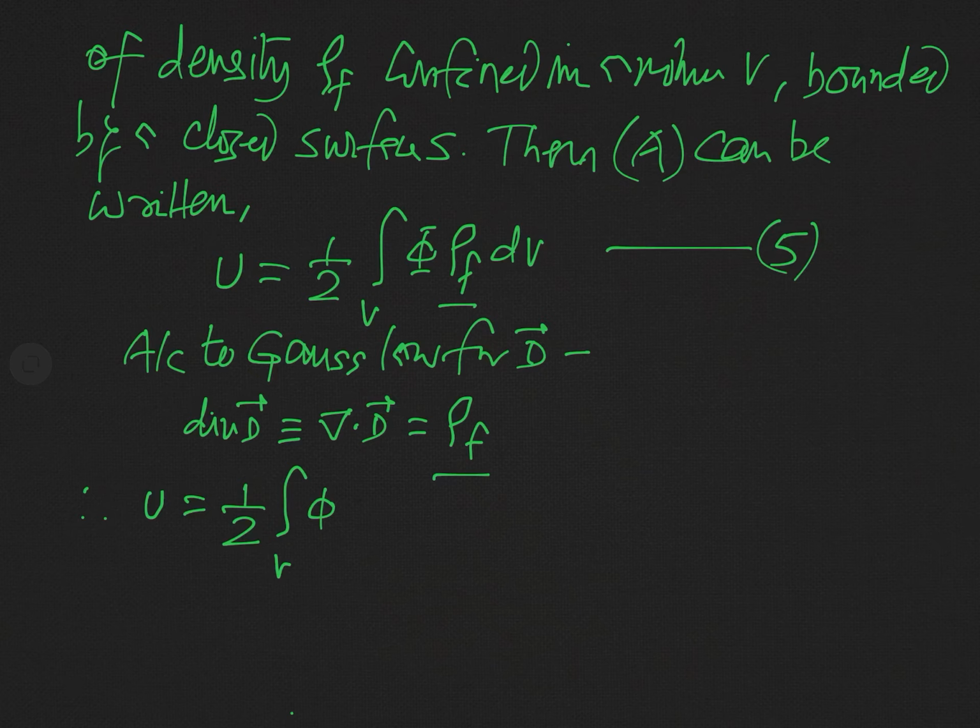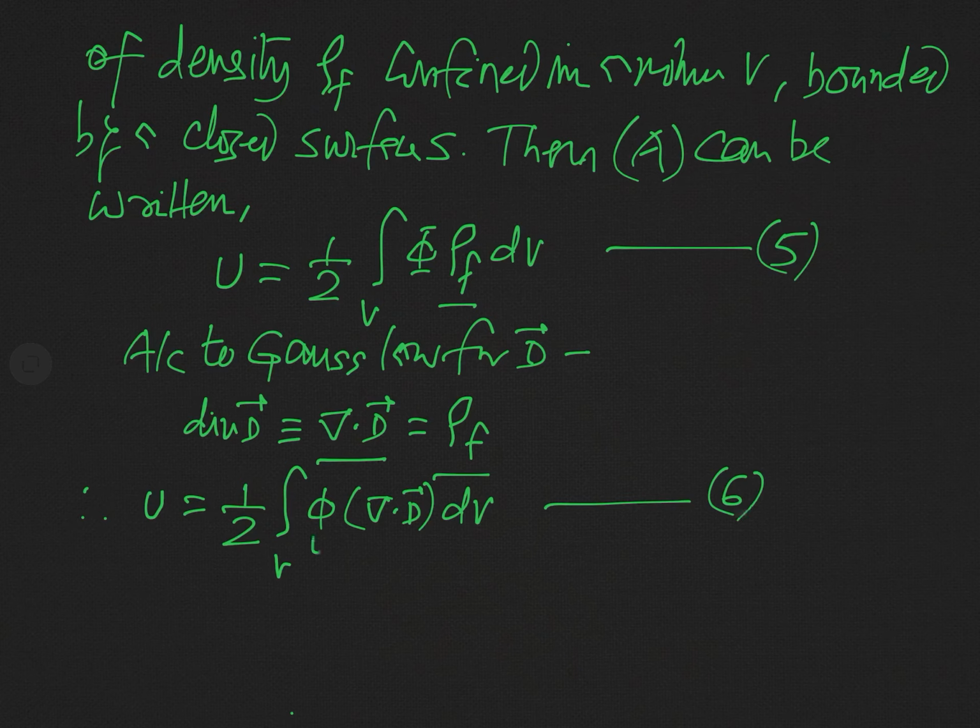And rho f is equal to divergence of D, so we can write del dot D. From Gauss law, you can write it in this way, and say this is equation 6.